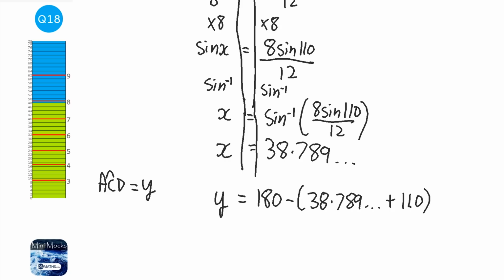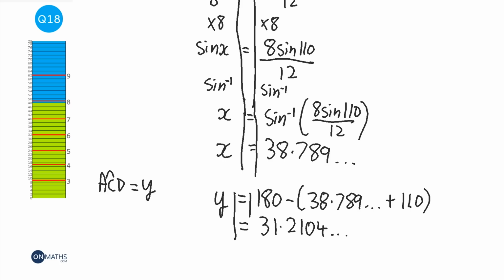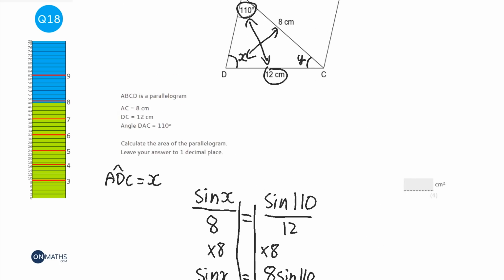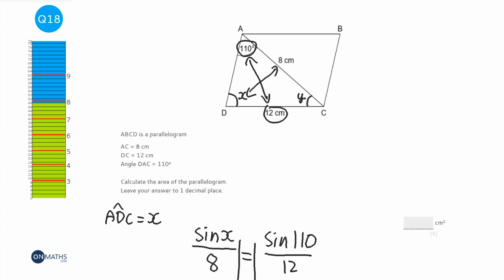So I'm going to add 110 to that, then type in 180 take away the answer. So that tells me that y is 31.2104 blah blah blah.